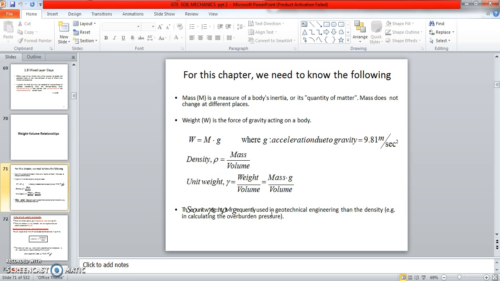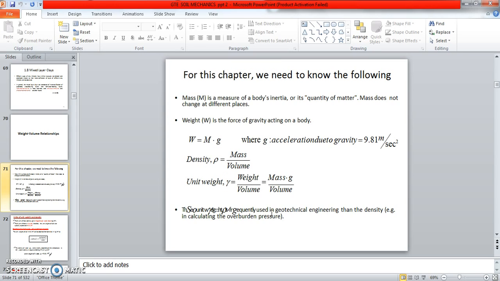Next, weight W is the force of gravity acting on a body. For example, W is equal to M into g, where g is the acceleration due to gravity, 9.81 meter per second square. Density rho is equal to mass by volume. Unit weight gamma is equal to weight by volume.